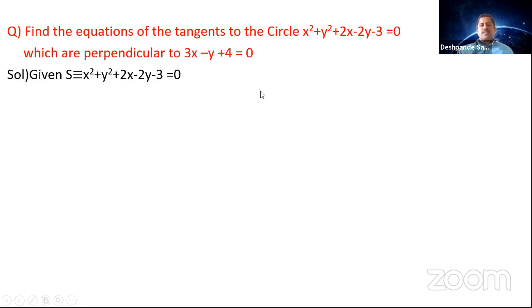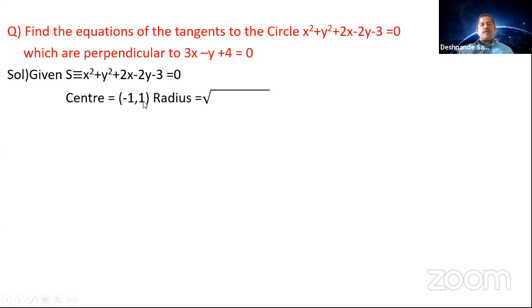So let us take the circle equation, x square plus y square plus 2gx plus 2fy plus c, that is x square plus y square plus 2x minus 2y minus 3 is equal to 0. G value is 1, f value is minus 1, c value is minus 3. So what is center? Minus g, minus f. So minus g is minus 1 and plus 1.